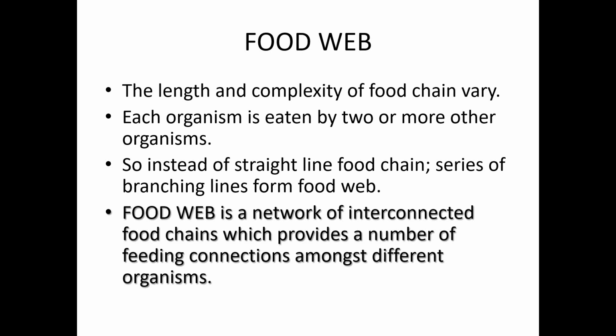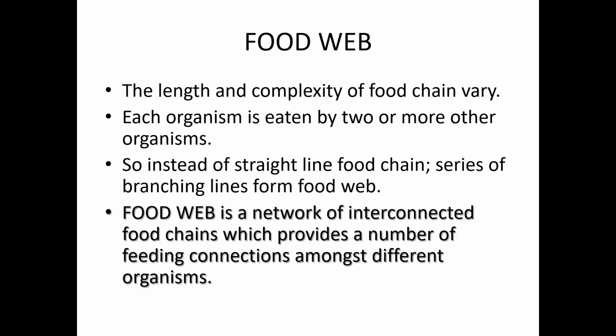Each organism is eaten by two or more other organisms, and that organism can be eaten by several other organisms. So we can't say this organism is eaten by only this organism, or this organism will eat only this organism. We can't say like that. For example, grasshopper can be eaten by frog, grasshopper can be eaten by bird. So it can be eaten by different organisms.